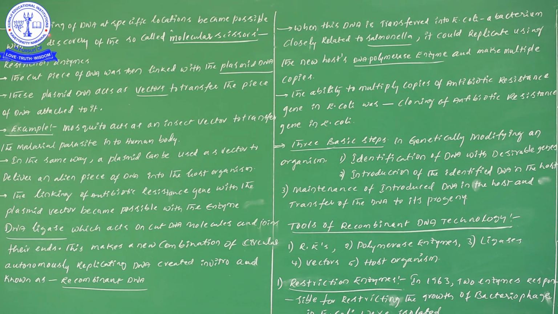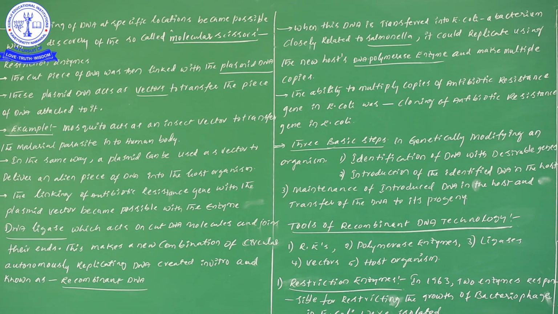So cutting of DNA at specific locations has become possible only with the discovery of molecular scissors or restriction enzymes. So we have seen that the foreign DNA as well as the plasmid DNA we have to cut with the same restriction enzyme. These restriction enzymes we also call by one more name, molecular scissors.